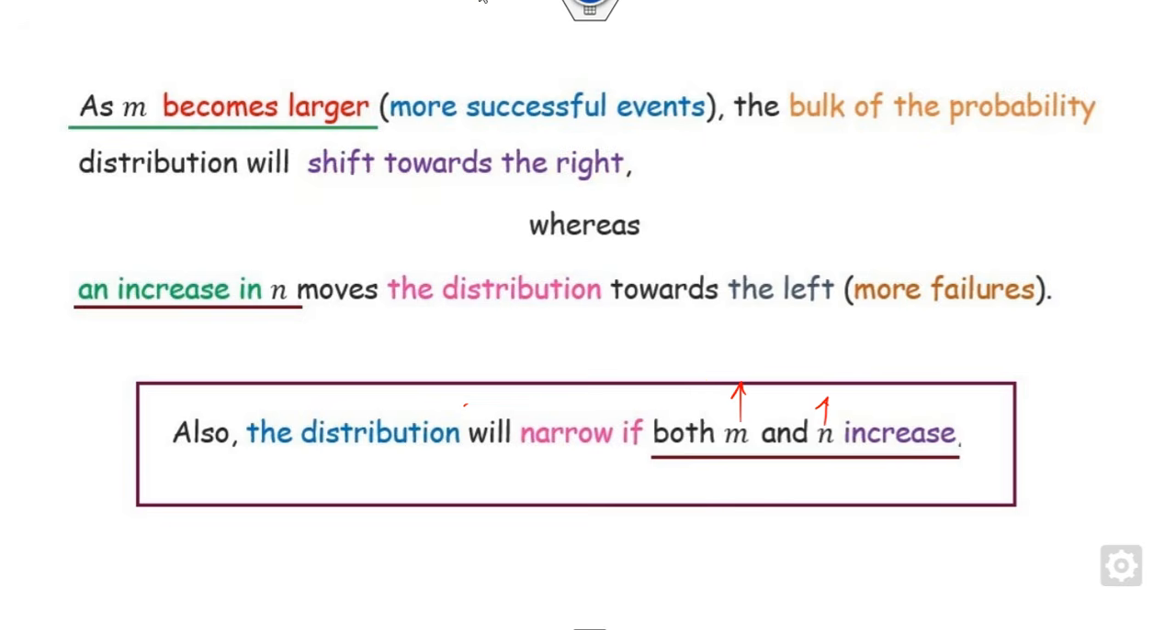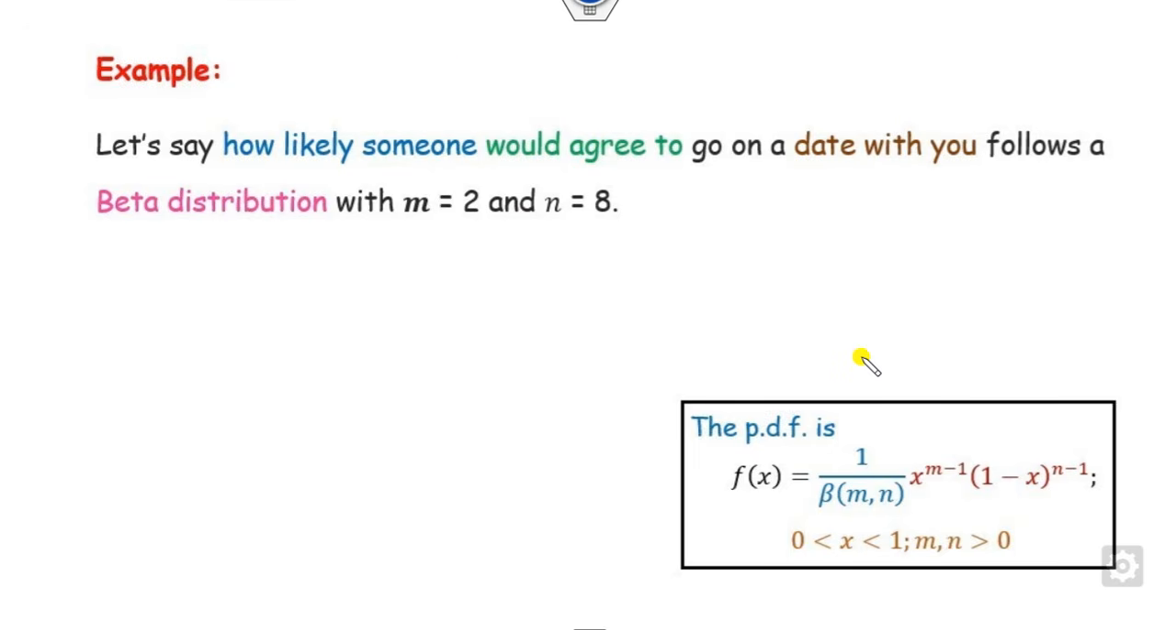How we can see in a couple of examples. For example, let's say how likely someone would agree to go on a date with you. So what is the probability that someone would like to go on a date with you? I assume that there is a 20% and 80% split, so it follows the beta distribution. So I say out of 10, 2 will go with you and 8 will not go.